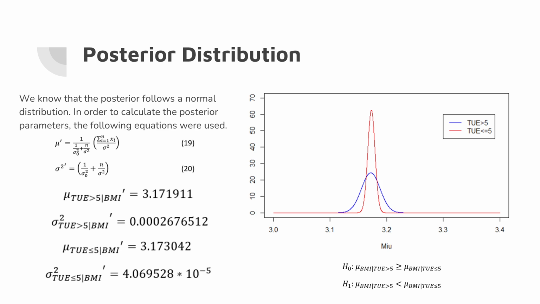To calculate our posterior distribution, we compute our calculations using equations 19 and 20, and our previously found mu and sigma. Then, we plotted this information and we can still see overlapping of the curves. So, our null hypothesis is still not rejected.